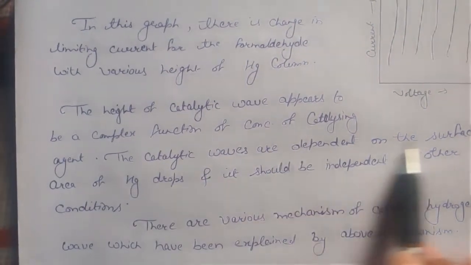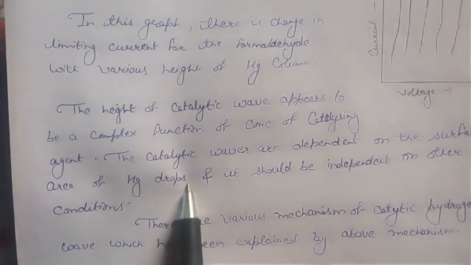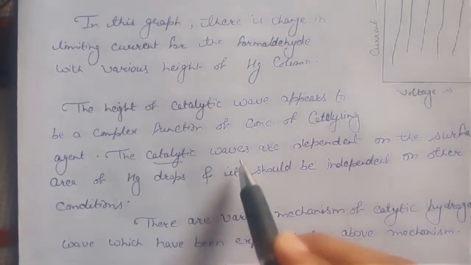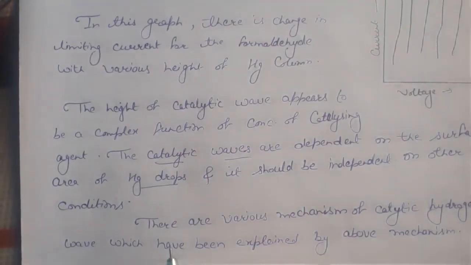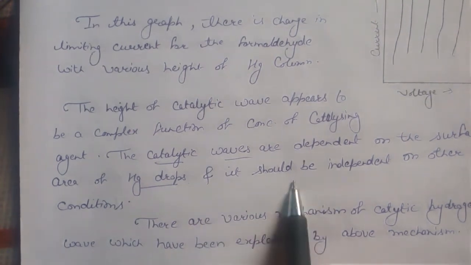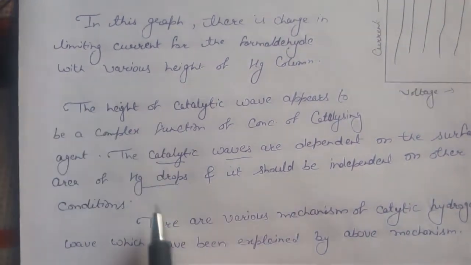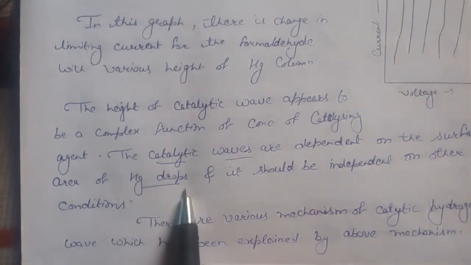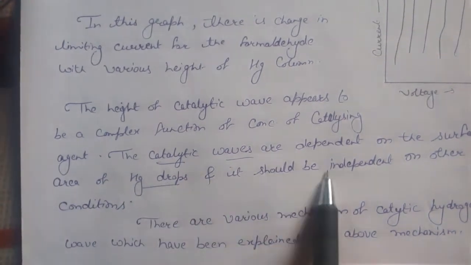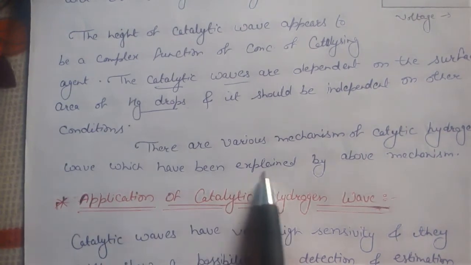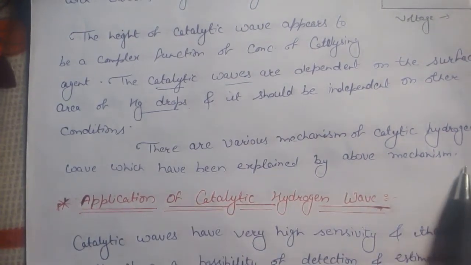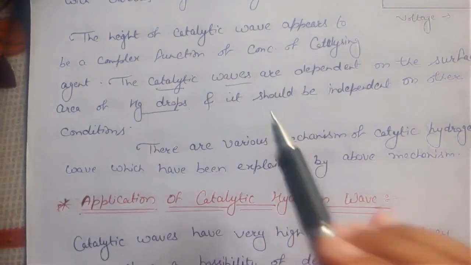The catalytic waves are dependent on the surface area of mercury drops. So you can clearly say that catalytic waves are dependent on the surface of mercury drops, which we have discussed in the last video also. And it should be independent of other conditions. It means it is only dependent on the area of mercury drops, and independent of all other conditions. There are various mechanisms of catalytic hydrogen wave which have been explained by the above mechanism, in which we have given 3 kinds of reactions.